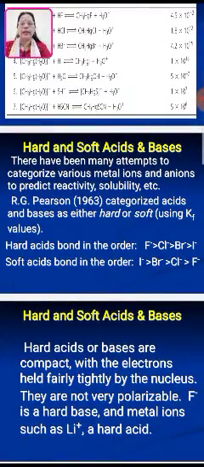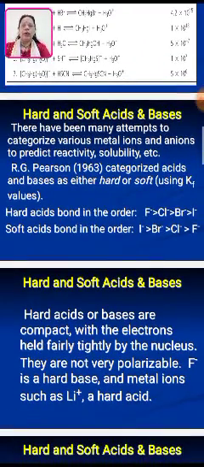Hard and soft acids and bases: there have been many attempts to categorize various metal ions and anions to predict reactivity, solubility, etc. In 1963, R.G. Pearson categorized acids and bases as either hard or soft using Kf values. Hard acids bond in the order F-, Cl-, Br-, I- with increasing softness, and soft acids in the order I-, Br-, Cl-, F-.